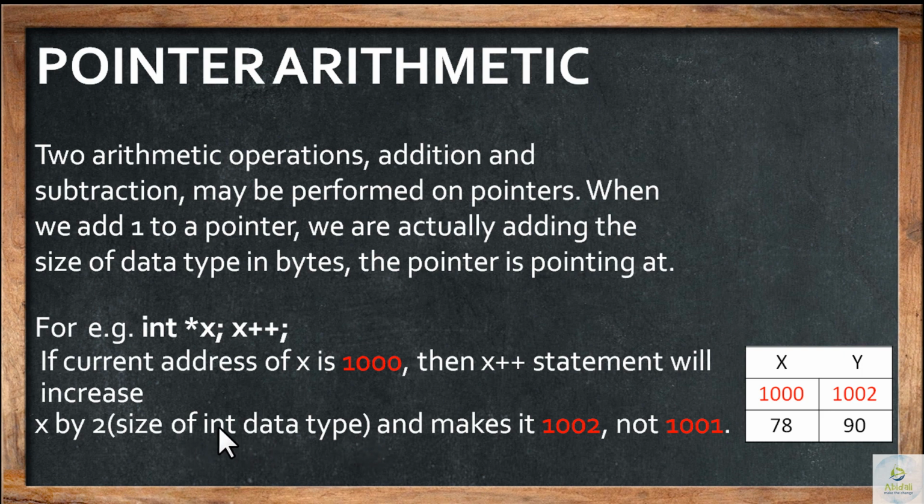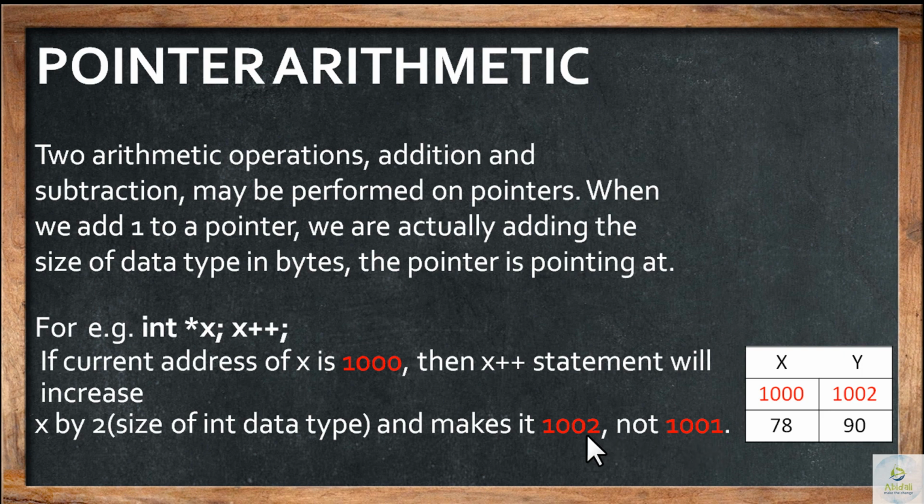So, how much memory space will x occupy in the memory? x will occupy 2 bytes of memory space. So, x plus plus will not increase it by 1. Instead, it will increase by the size of the int data type in the memory. We have already told you the size of the int data type in memory is 2 bytes. So, x will be increased by 2 and it makes 1000 into 1002, not 1000 into 1001, which is what you would get in mathematics. That's the difference in pointer arithmetic.